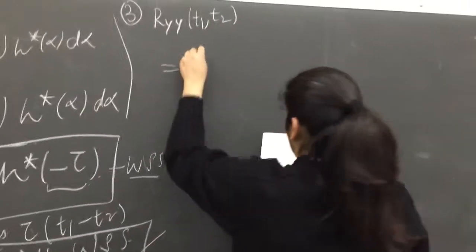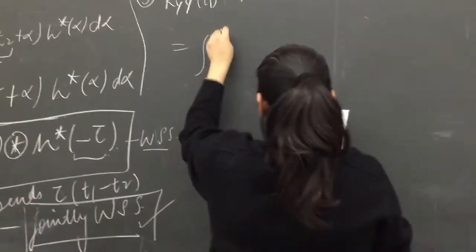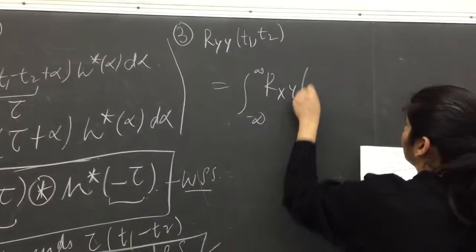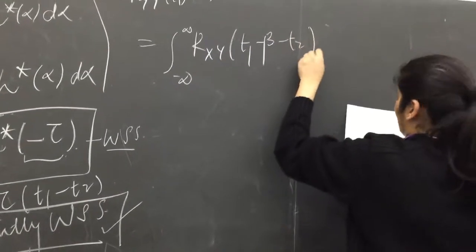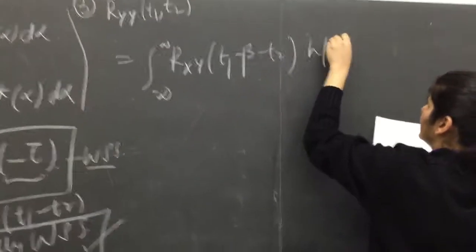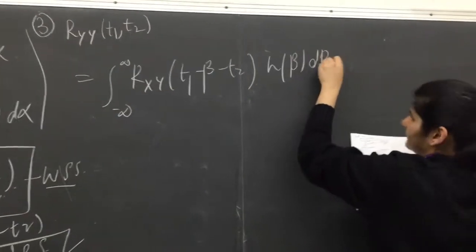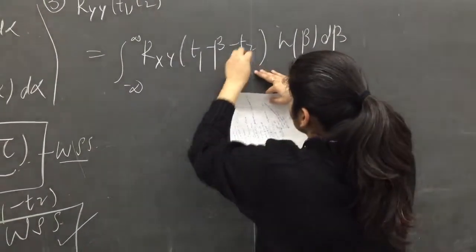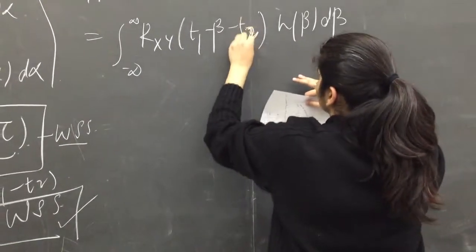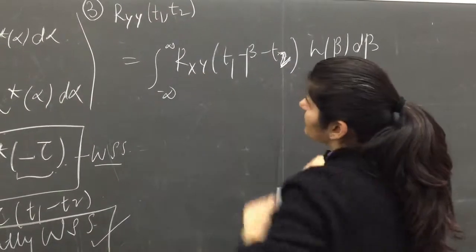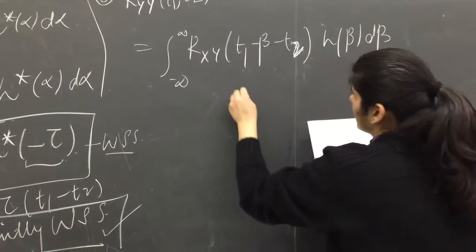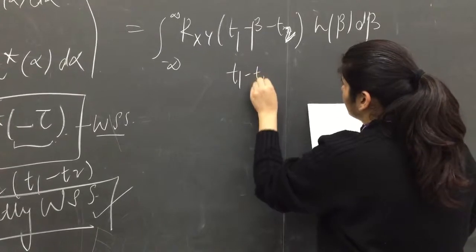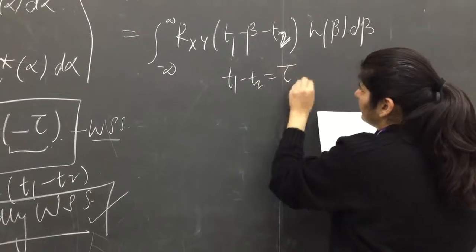So R_y(t1, t2) is the integral from minus infinity to infinity of R_xy(t1 minus beta, t2) h(beta) d beta. Now we have used t1 minus t2 since this is a wide sense stationary process. Our x(t) is given to be wide sense stationary, and so we use t1 minus t2, which is considered to be tau.